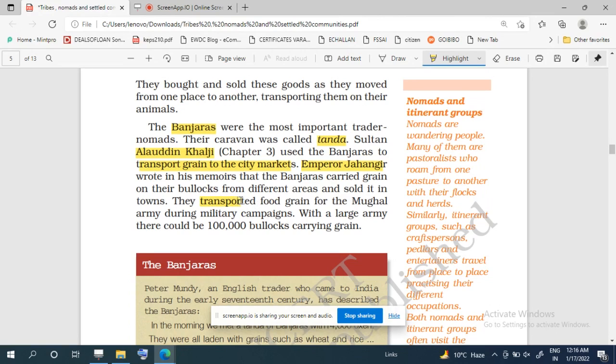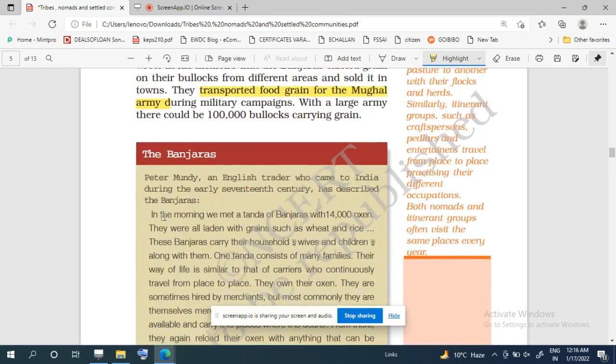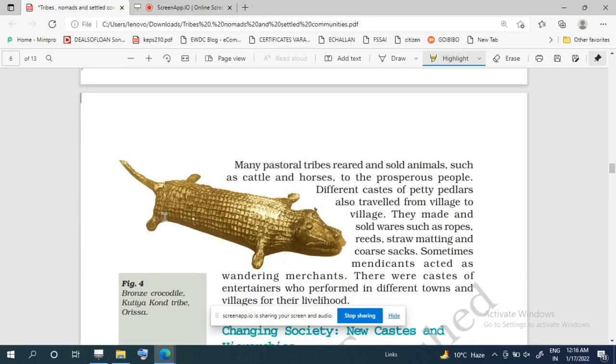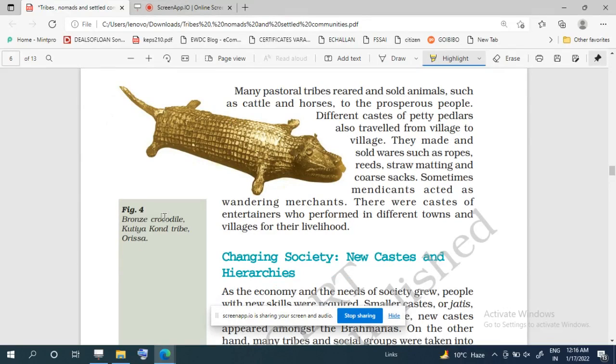If the army is engaged in any kind of military campaign, then they also transported food for the Mughal army. And with a large army, there could be 1 lakh bullocks carrying grain. They had up to 1 lakh bullocks with which they carried the grains. And we see that many pastoral tribes reared animals and also sold them, like cattle and horses. The prosperous people used to buy these animals.